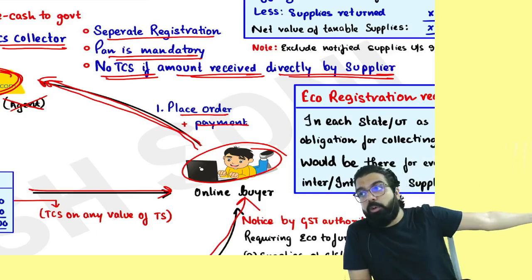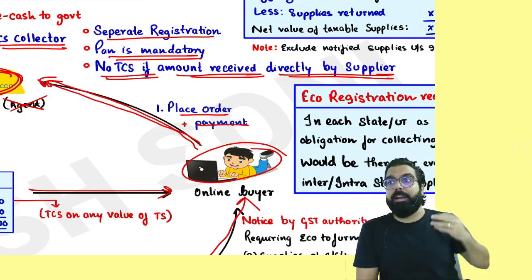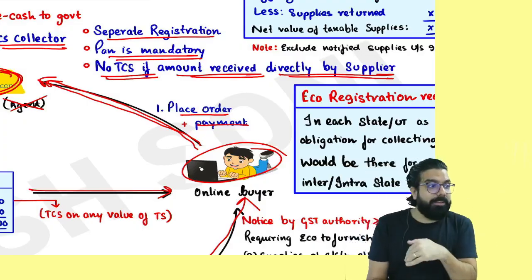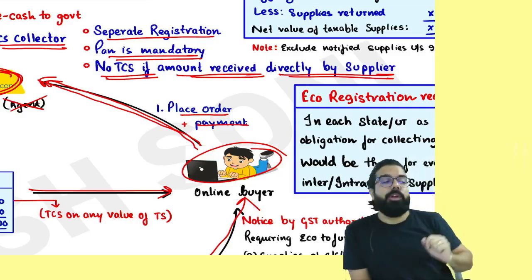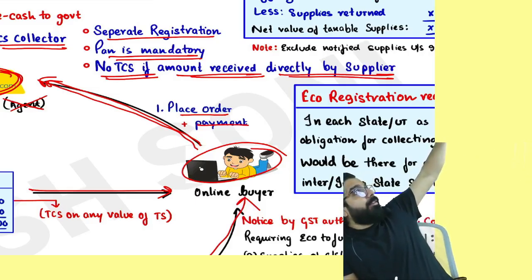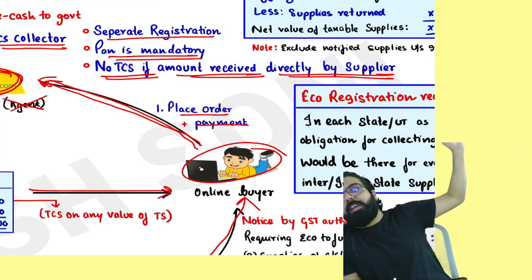I went ahead and supplied. You came to my website, you purchased something, and you made the payment to me directly. Will I deduct TCS for myself only? No. Whenever I supply and you make the payment to an e-commerce operator, when the e-commerce operator is making the payment to me, he will deduct TCS.